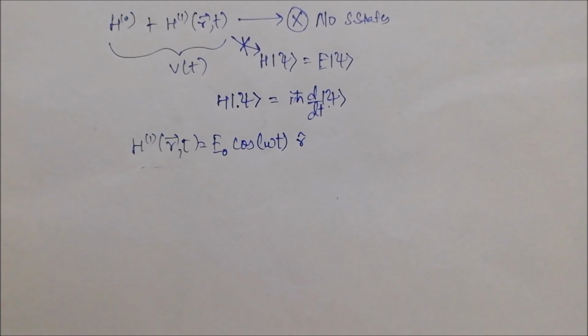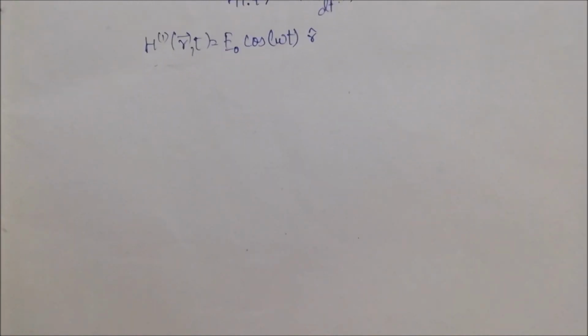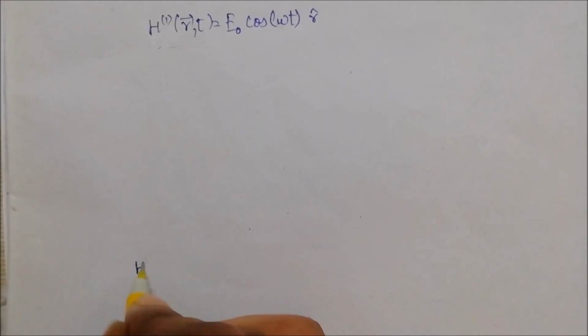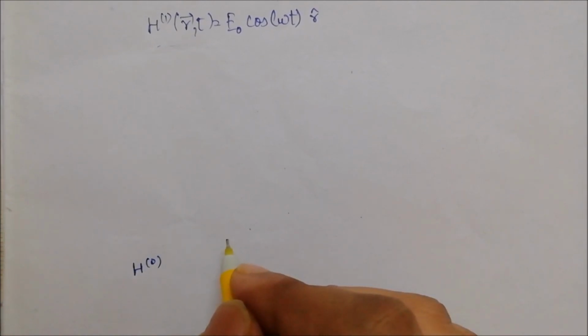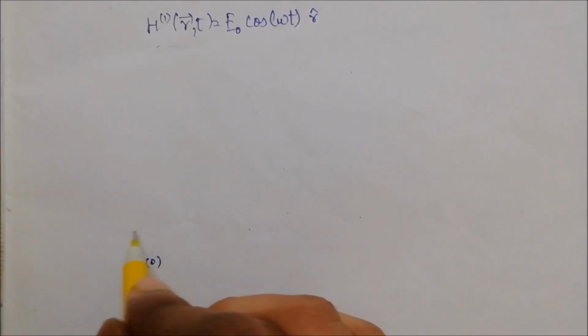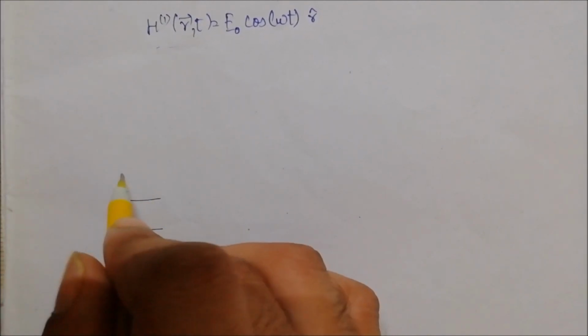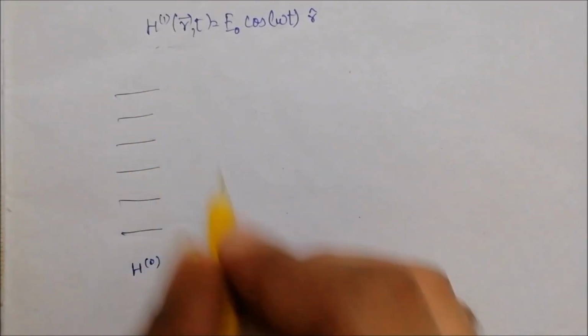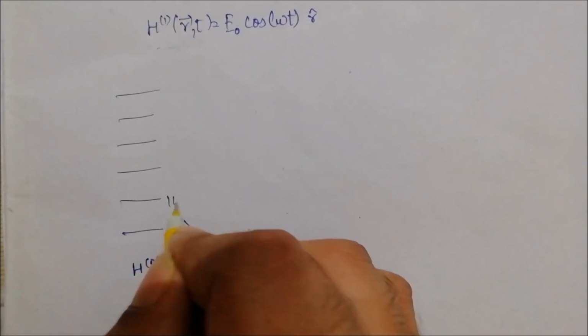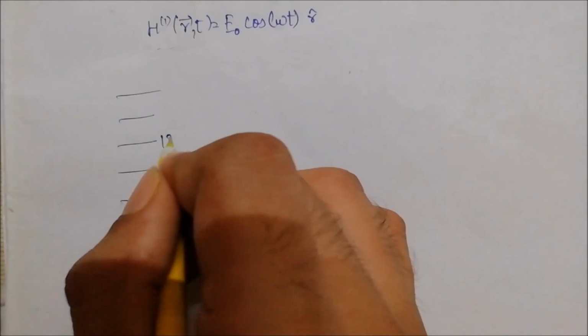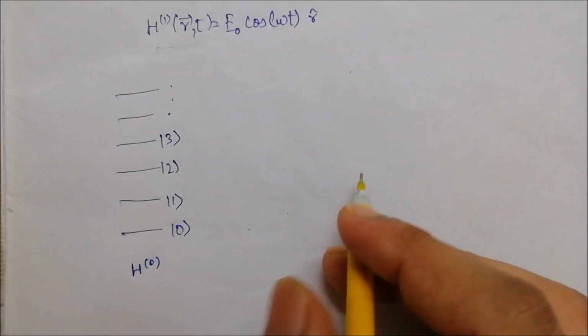So what I mean to say by that is that suppose you have an initial Hamiltonian H0 for the system, and suppose these are the energy levels for that. So let's name them 1, 2, 3 and so on.